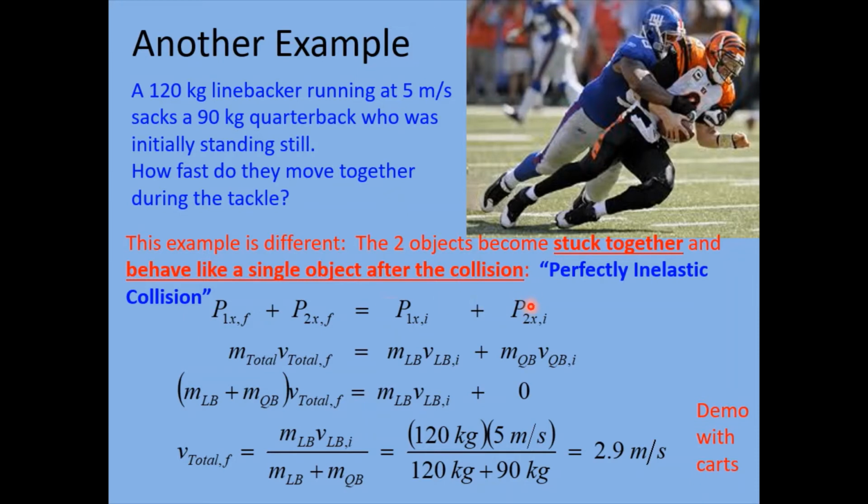Here's our statement again of conservation of momentum in the x direction. On the left, notice we have our final momentum of the linebacker and the quarterback.